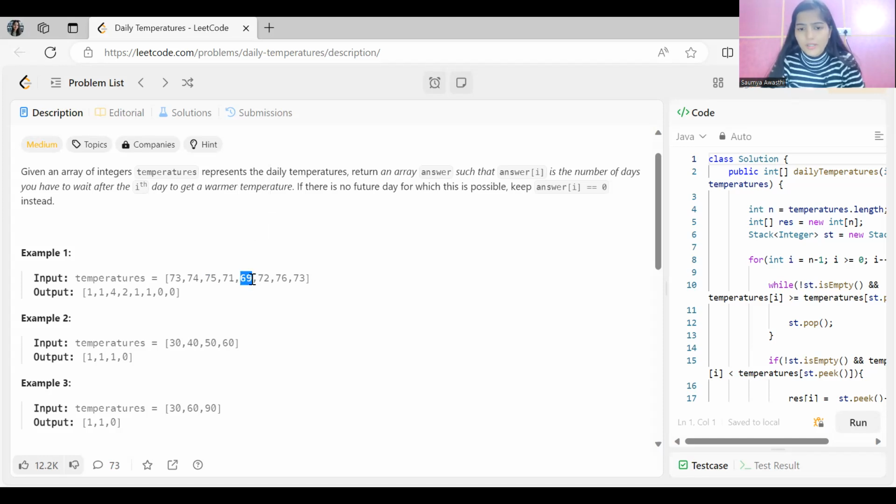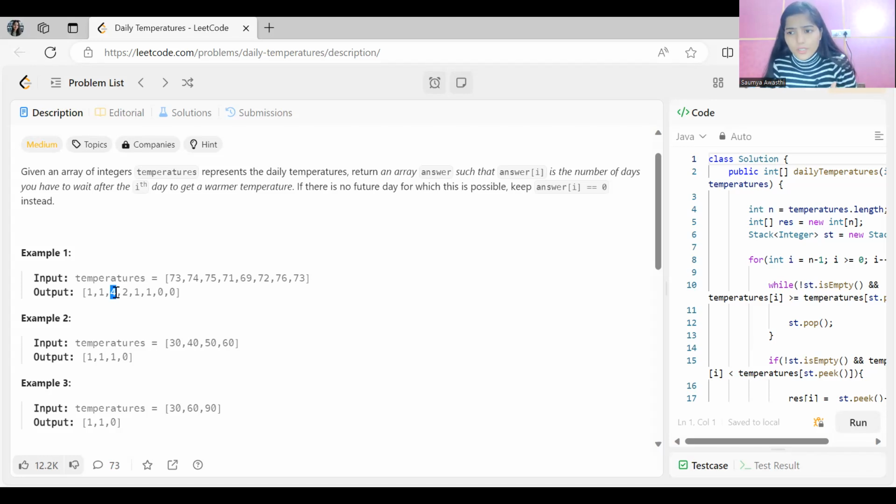Then 69 not greater, counter 2, then 72 not greater, counter 3, then 76 satisfies the condition, counter will be 4, and we put 4 in the resultant array. So one by one we pick the ith value, and then check it against the other temperatures in the array to see if they are greater than the chosen ith temperature or not.